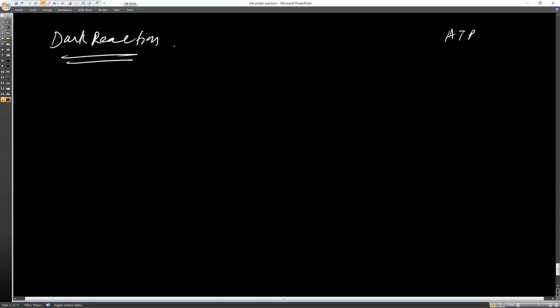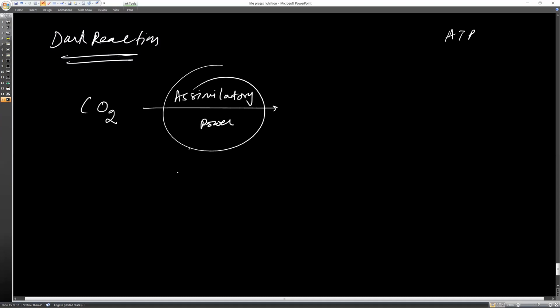So what is going to happen in the dark reaction? You know this is carbon dioxide. This carbon dioxide, with the help of this assimilatory power, which is produced in the light reaction, helps in the formation of glucose, C6H12O6, or we can say it helps in the reduction.